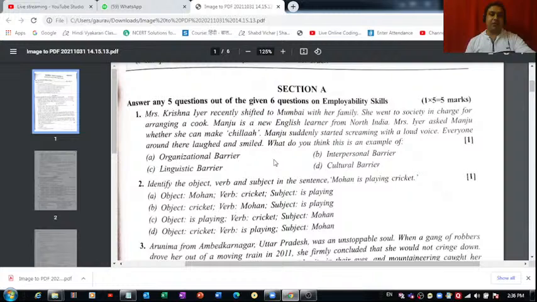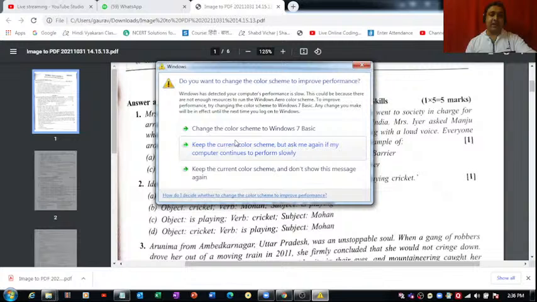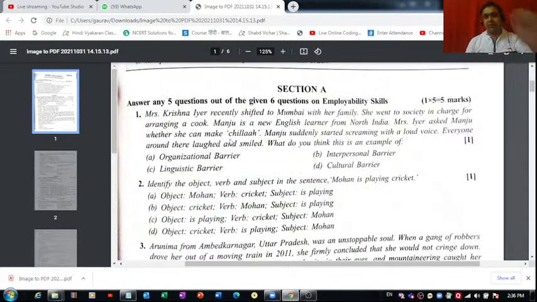So I think Manju thought that Mrs. Iyer wanted Manju to scream. A word. That's the biggest issue with English. The same word can have two or more different meanings, right? So here, this word chila refers to a dish, right? It's not scream which it is referring to.